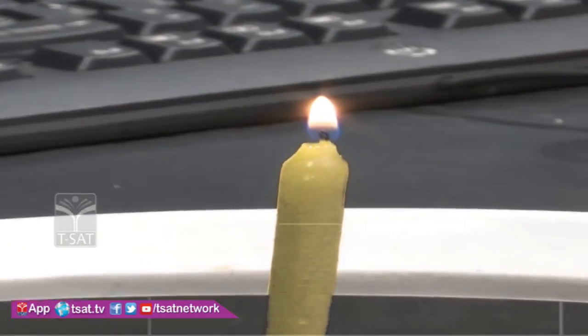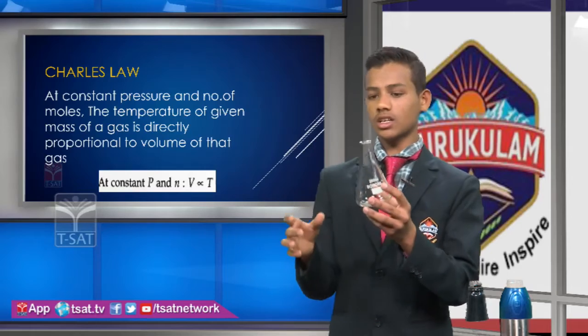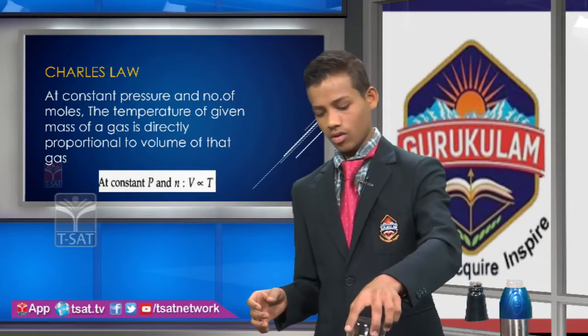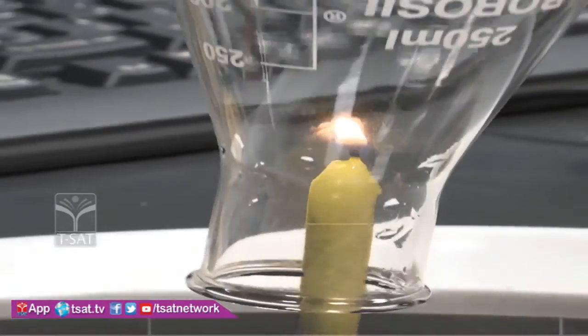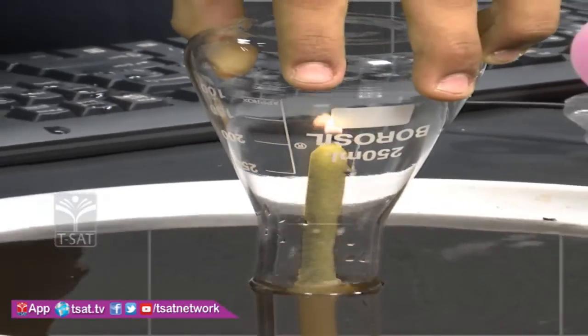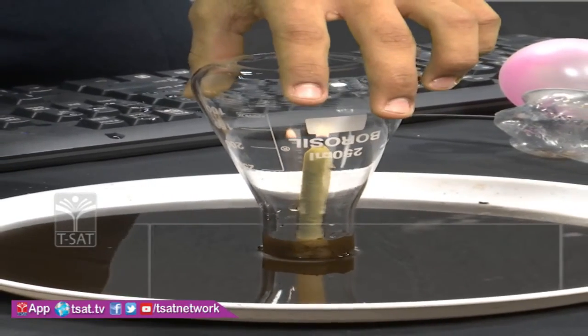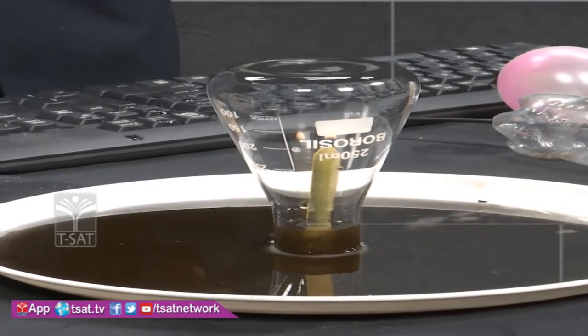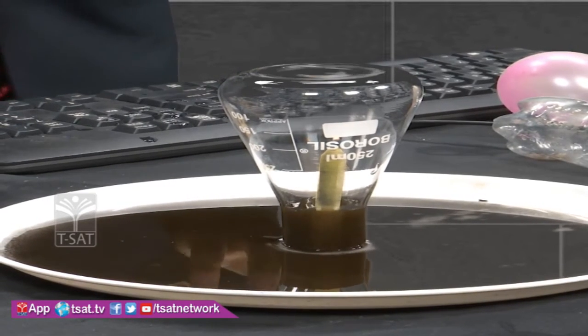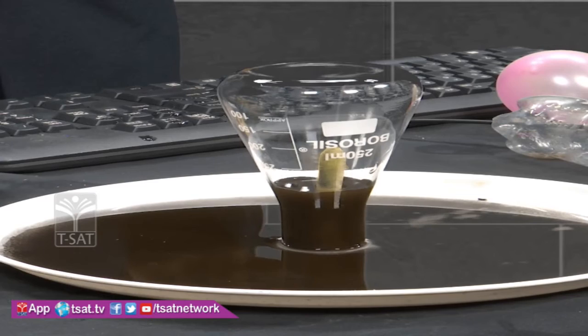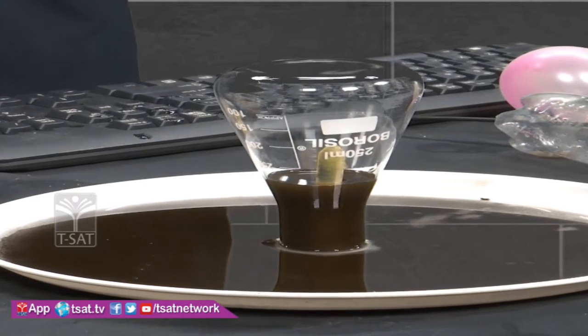And I am placing a conical flask. What changes will you observe? Observe it, friends. Wow, the colored water is rising up. Why is it?